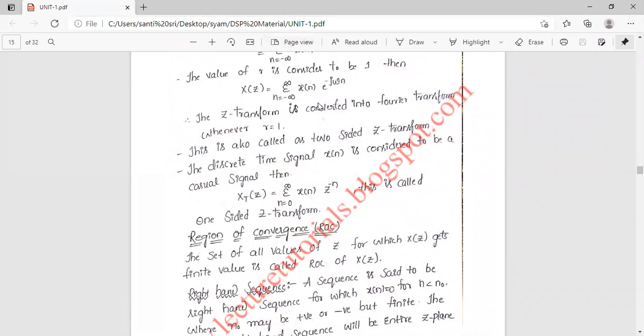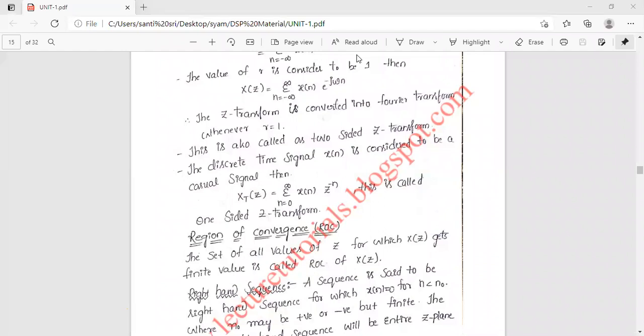Okay, right. Next, this is about the definition of the Z transform. So it is mainly described for discrete time signals. We have two types of Z transforms, unilateral and bilateral. If it is causal, then we can call it unilateral Z transform. If it is not causal, then we can call it bilateral Z transform.